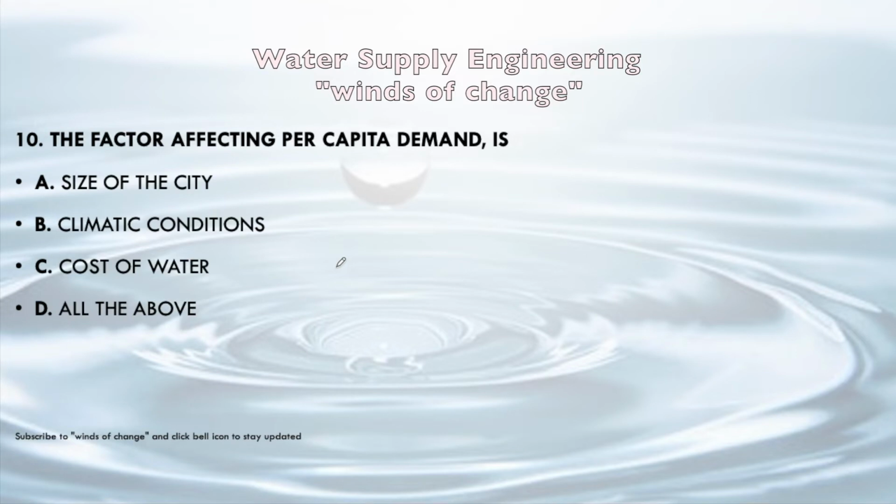Next question, the factors affecting per capita demand are size of the city, climatic condition, cost of water or all of the above. Size of the city: if the city is larger, more demand will be there. Climatic condition: a hotter climate will require more water, so per capita demand will increase. Cost of the water: the higher the cost, the lower the per capita demand. So all of the above will be the correct one.